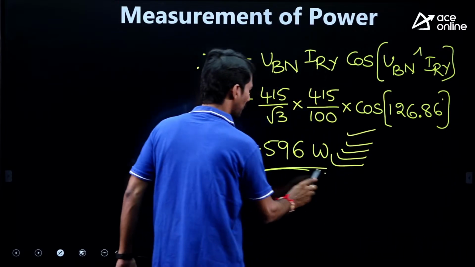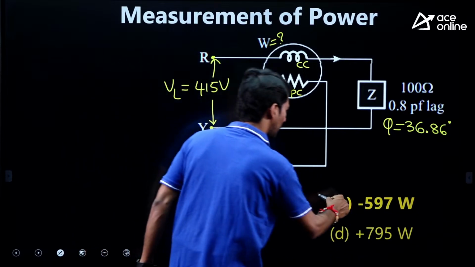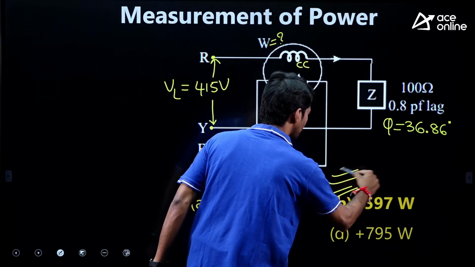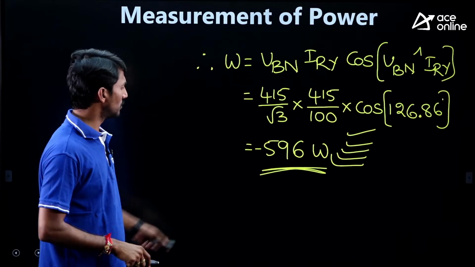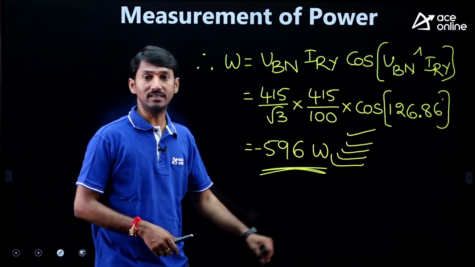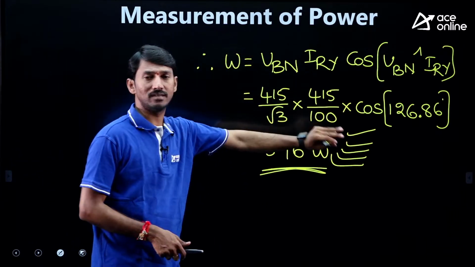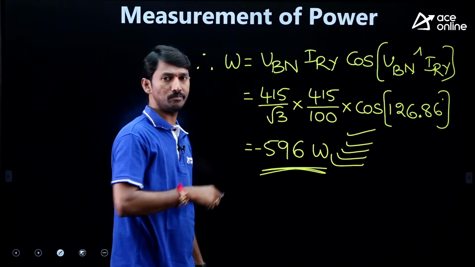This is the answer. If you see the options, the nearby value is given, minus 597. So simply minus 596 is the answer. In this way, the entire procedure is available. Clear? Now let us take one more question.